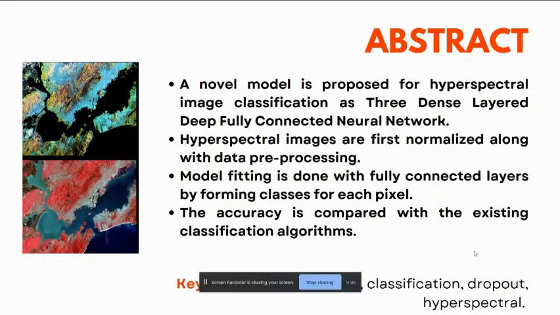So, suppose we take a normal camera and we shoot an object. We can study the object for a particular instance. But when we start using hyperspectral imaging, we can learn about the object in depth. Suppose we take a leaf, and we capture it with a normal camera, and then with this hyperspectral image camera.